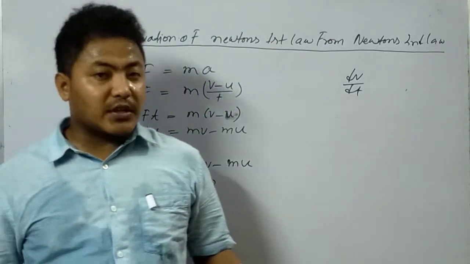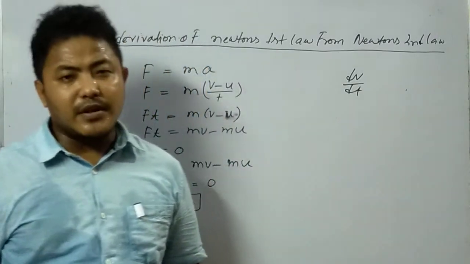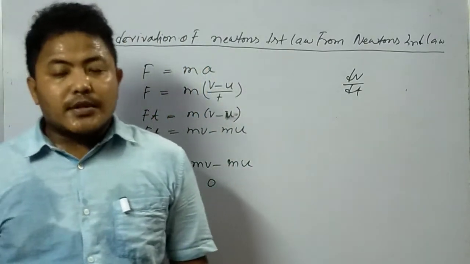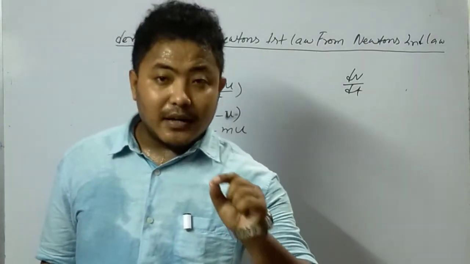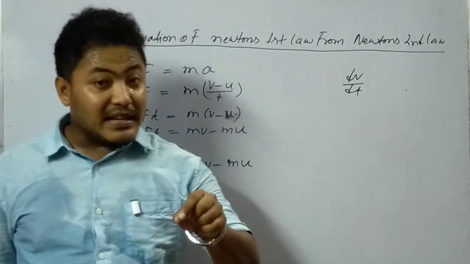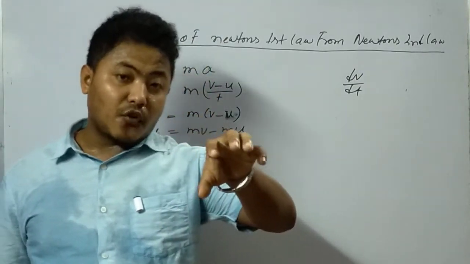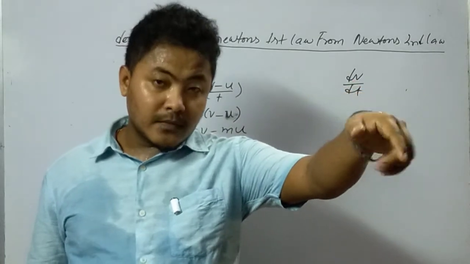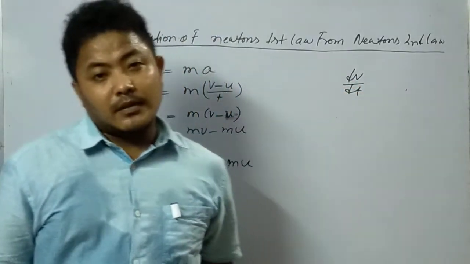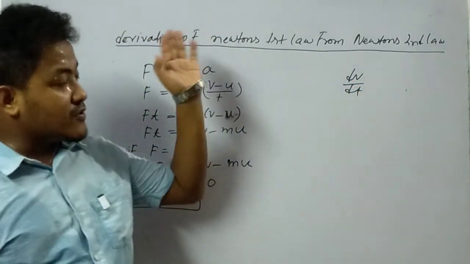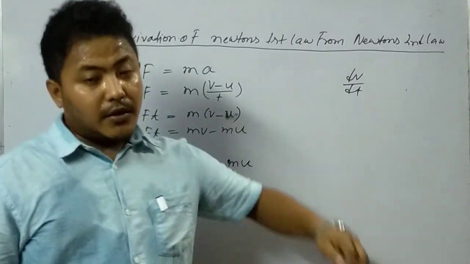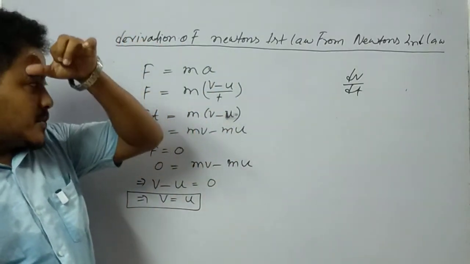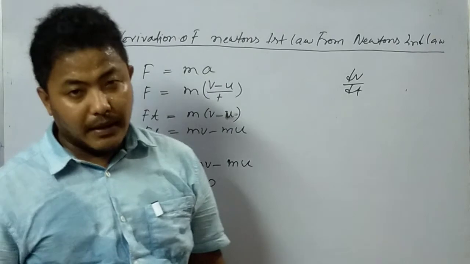But what is Newton's second law? It is something different. The rate of change of momentum of a body is directly proportional to the applied external force, and takes place in the direction in which the force acts. So this was Newton's first law and Newton's second law. Newton's second law can be expressed as F is equal to ma.